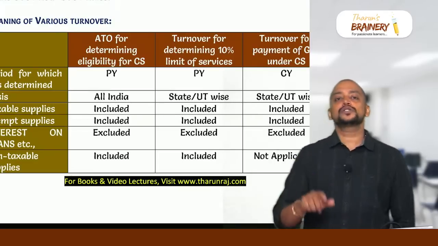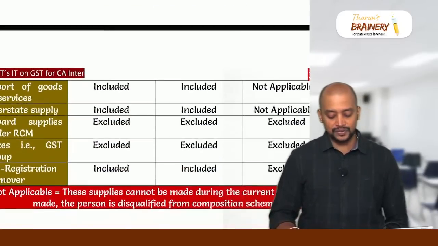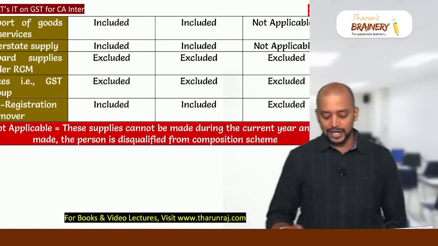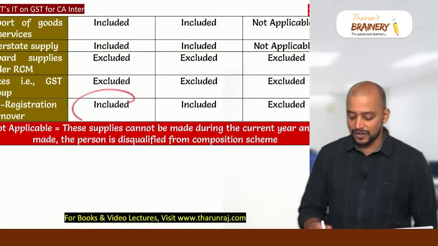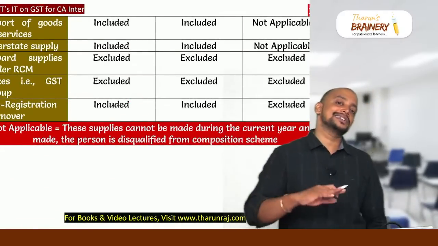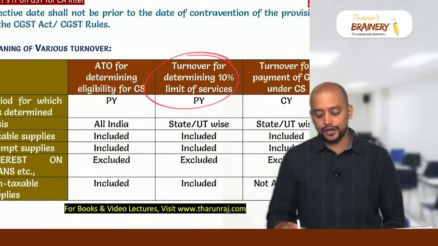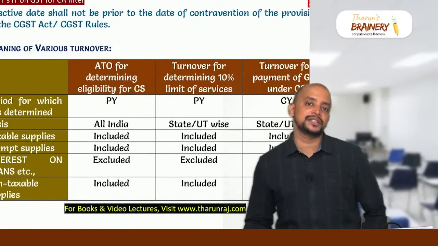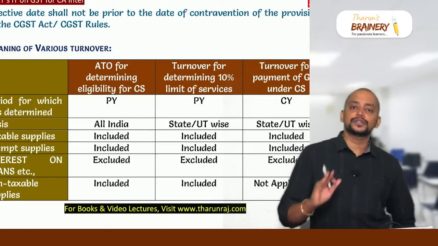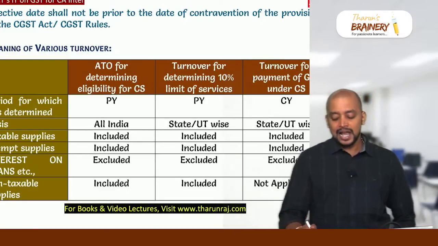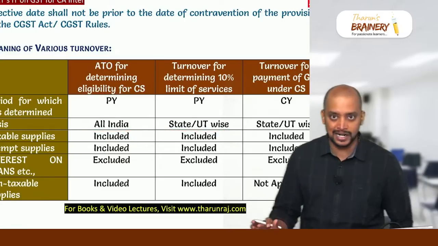But one more is also excluded, that is interest on loans, advances, deposits will be excluded, and pre-registration turnover will be included. So before getting registered, they will have some turnover that should be taken. Then second one is turnover for computing 10% limit of services. Here also it is ditto, same as aggregate turnover, except that aggregate turnover is computed on all India basis. This will be computed state wise or union territory wise.